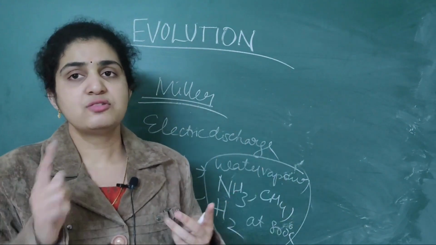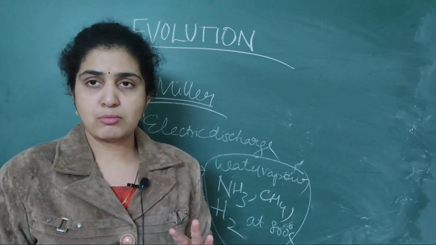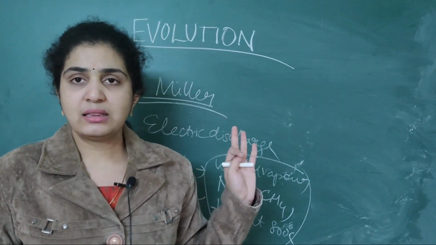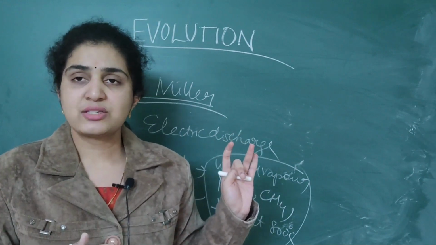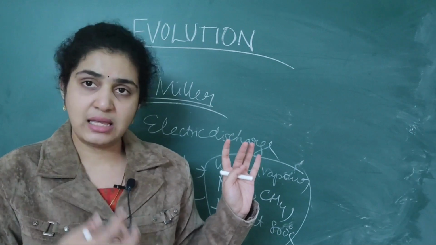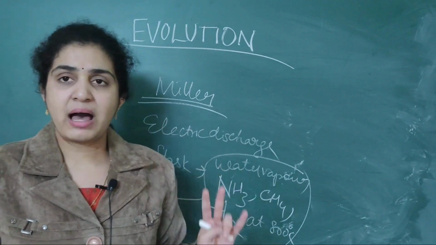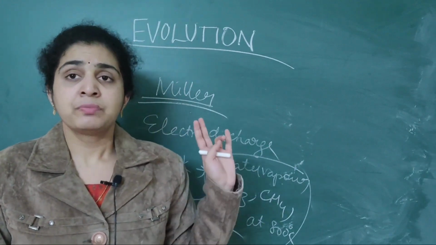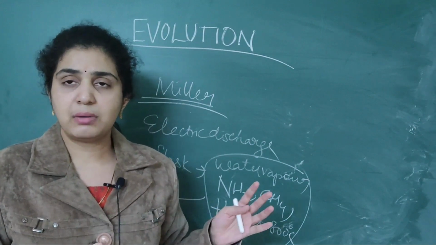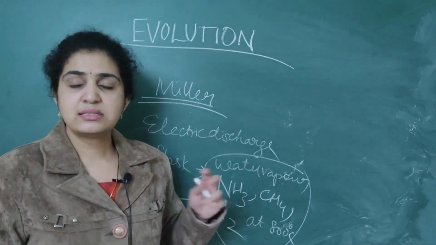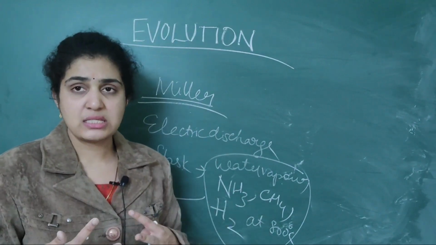So there are 4 theories. All 4 theories tell the same thing, that life came from pre-existing molecules. Big Bang theory: from water vapor, UV rays and all. Then Louis Pasteur: pre-existing life forms like yeast, he put 2 flasks and proved it. The third is Oparin of Russia and Haldane of England, the famous scientists, who said that life evolved from non-living substances like RNA, proteins and all.